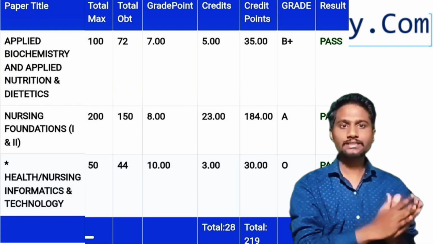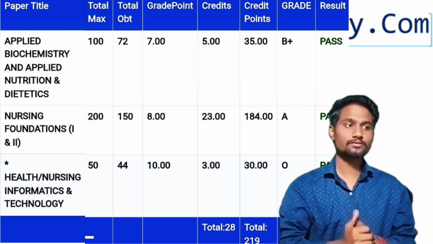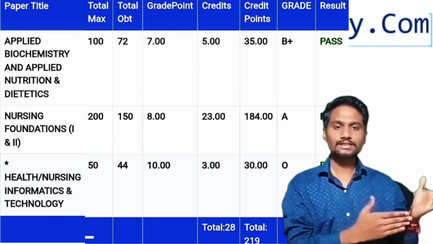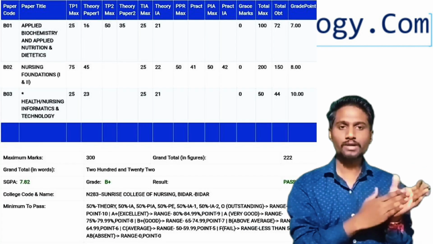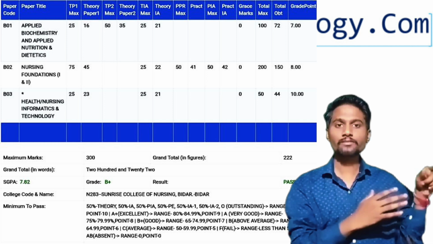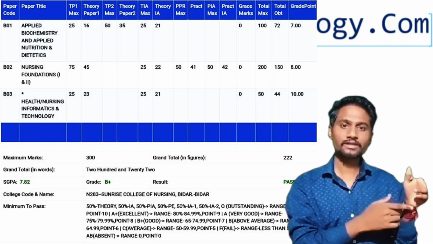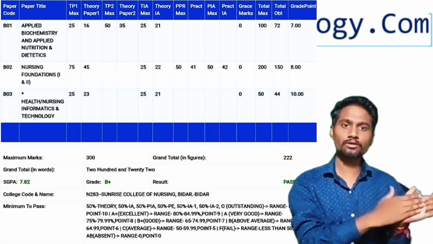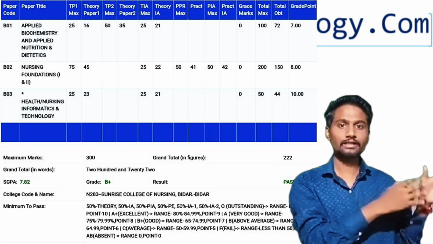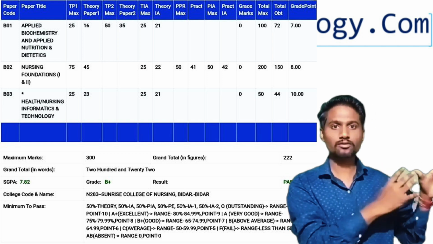And the next and last column is grade. So this grade is given based on the final marks, how you score. In this example, in this mark sheet, the total marks to score in this semester was 300. So out of 300, how much marks you have scored, based on that we will give the final grades. It's not grade points, it's called grade.